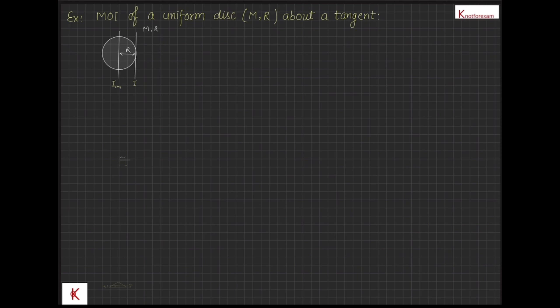Let's find moment of inertia of a uniform disk of mass m and radius r about a tangent. Since diameter is parallel to tangent and passing through center of mass, and we already know that moment of inertia about diameter is 1/4 mr², therefore, about tangent, moment of inertia is 1/4 mr² plus mr². That will be equal to 5/4 mr².